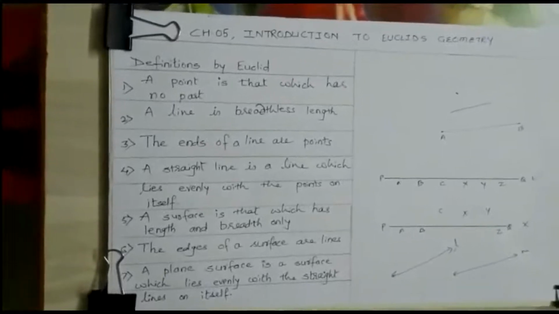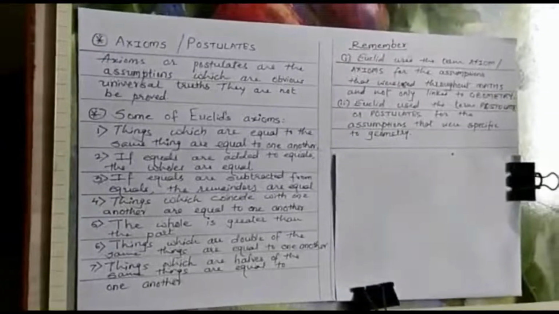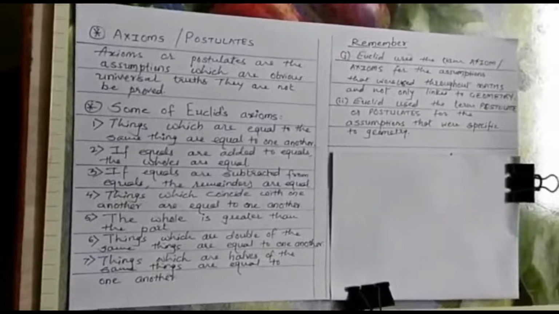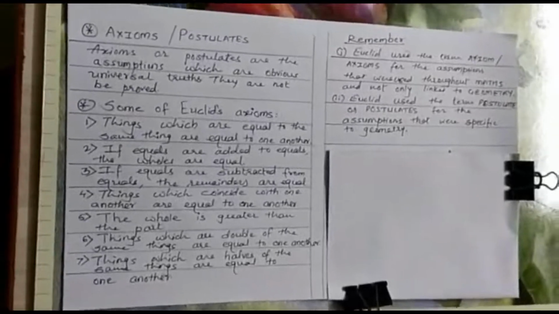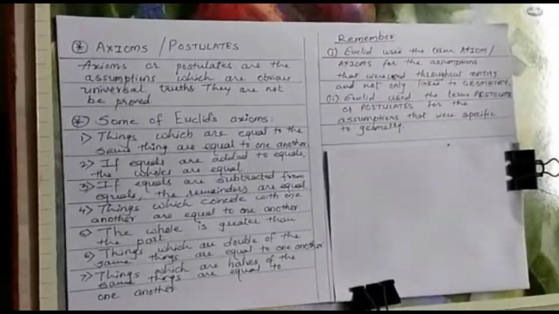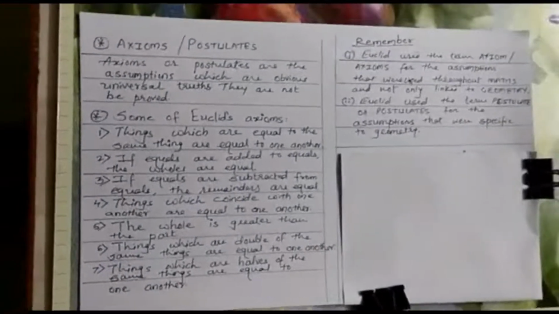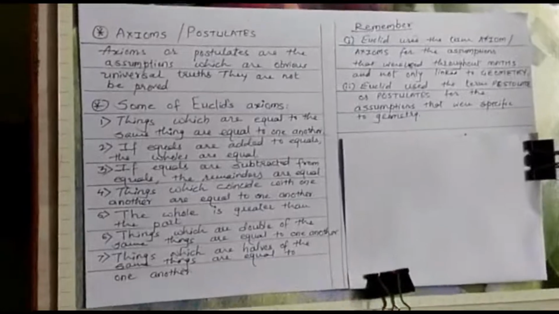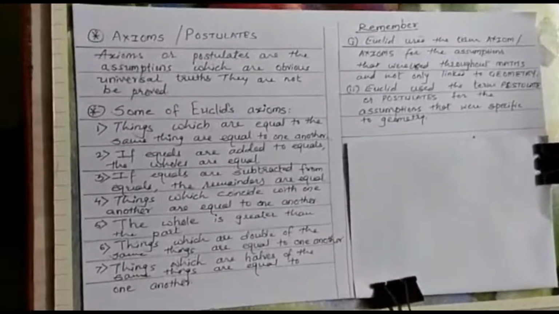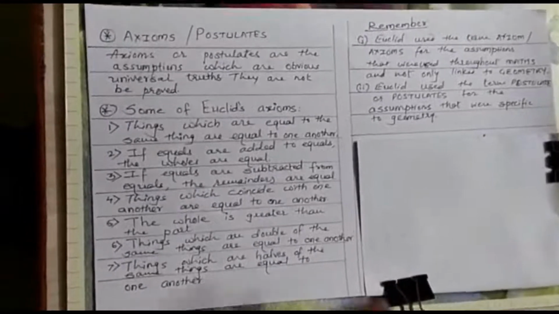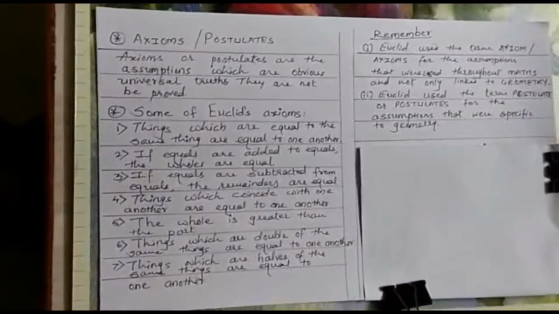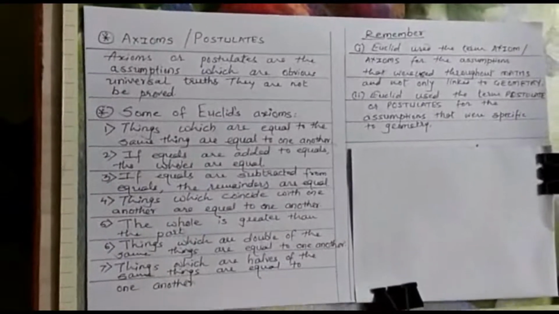We will see now axioms and postulates. What are axioms and postulates? These are the assumptions. Assumptions means the statements we have assumed to be universally true statements. They need not be proved.